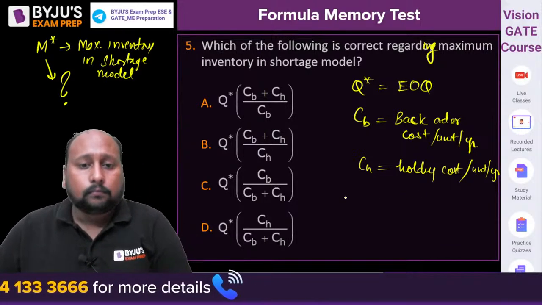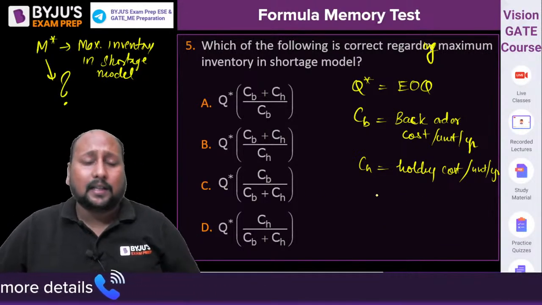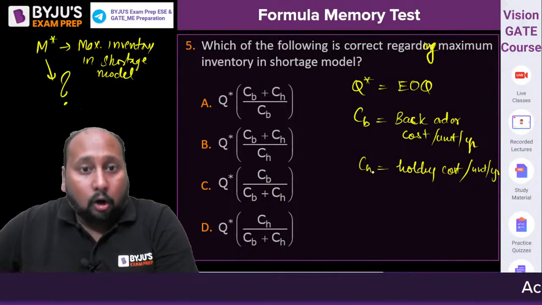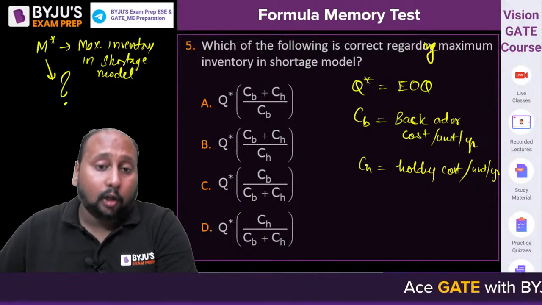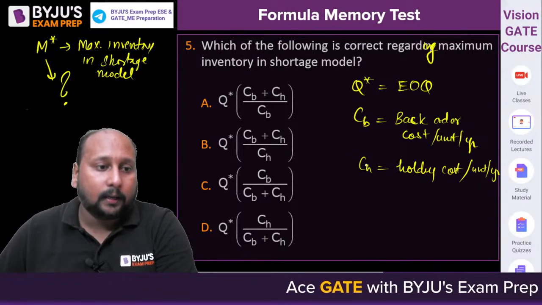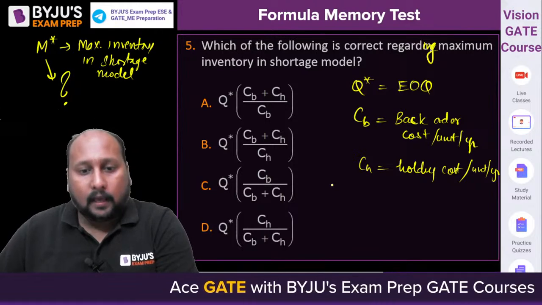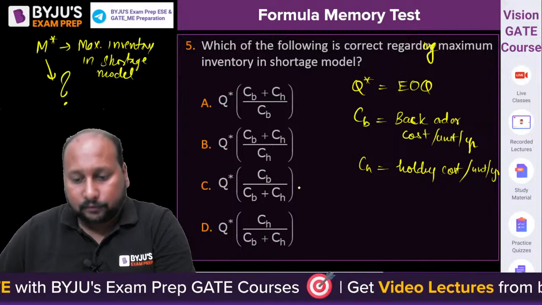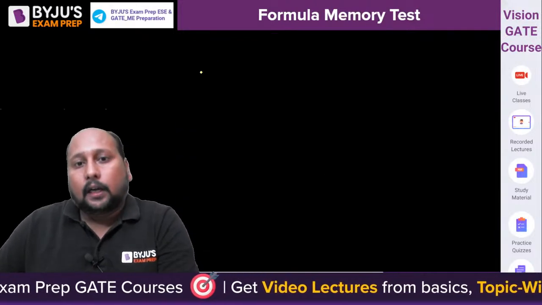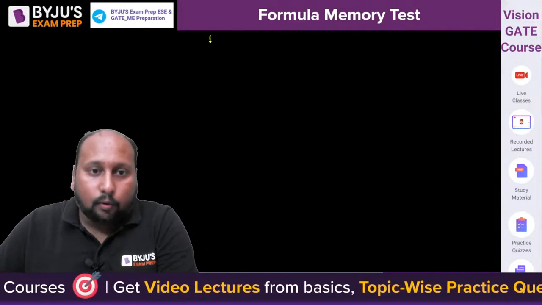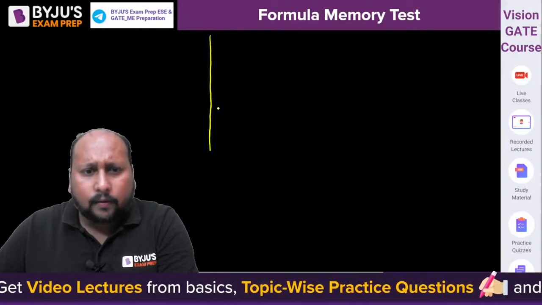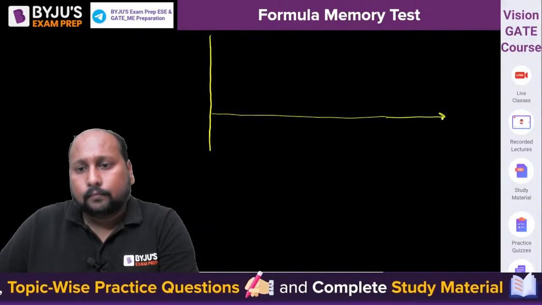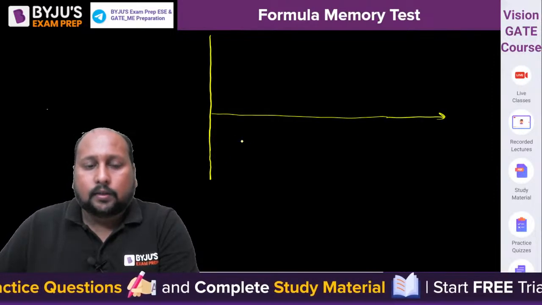So which of the following is given as the correct formulation? It is an MCQ, it won't be an MSQ problem. All the options are unique. Option A or C or D? Are you sure about A? Shall we lock it? Let us see. In the EOQ model, whenever you have any doubt or difficulty, always try to plot the curve.